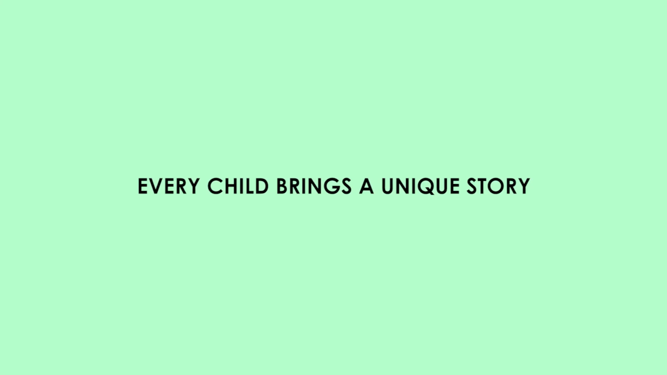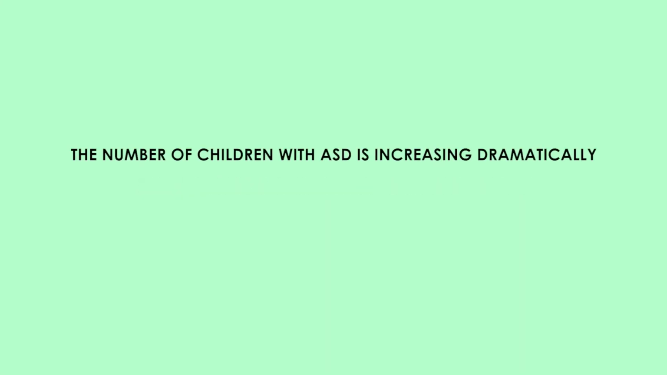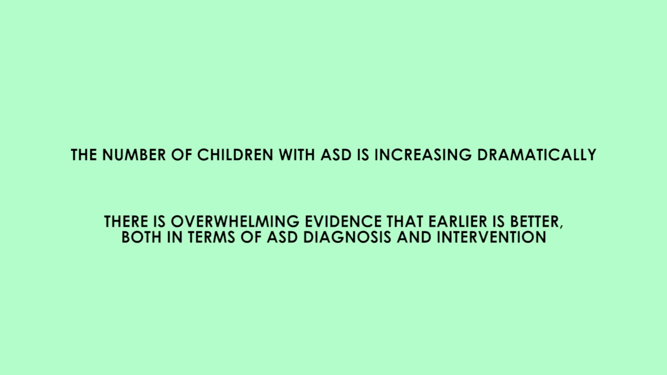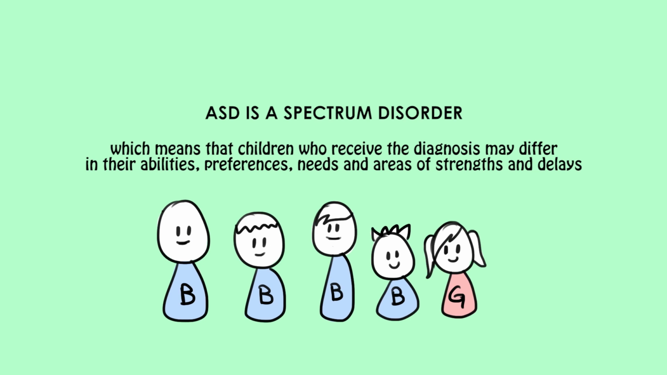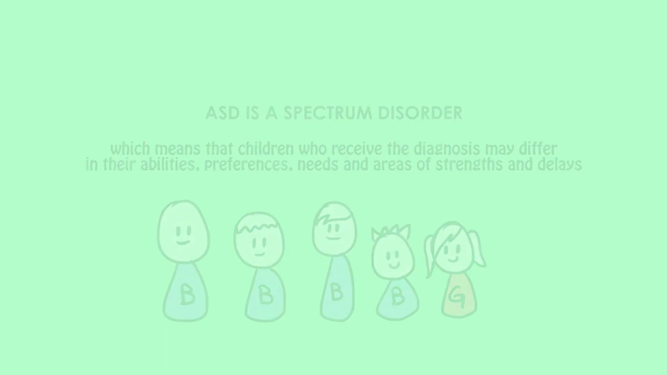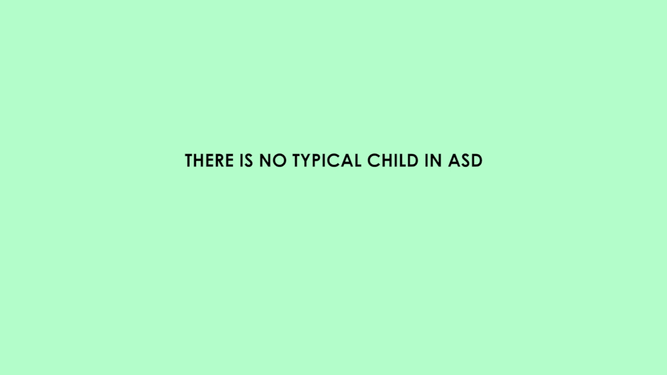Every child brings a unique story. The number of children with ASD is increasing dramatically. There is overwhelming evidence that earlier is better, both in terms of ASD diagnosis and intervention. ASD is a spectrum disorder. That means that children who receive the diagnosis may differ in their abilities, preferences, needs, and areas of strengths and delays. There is no typical child in ASD.